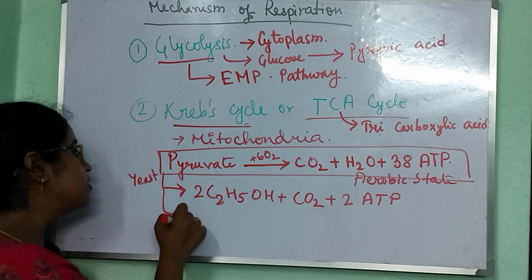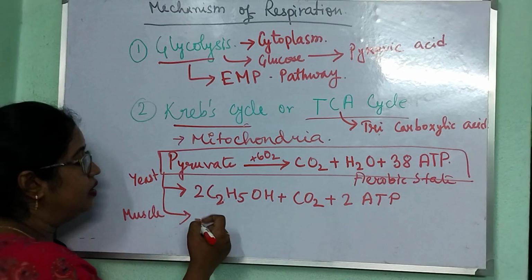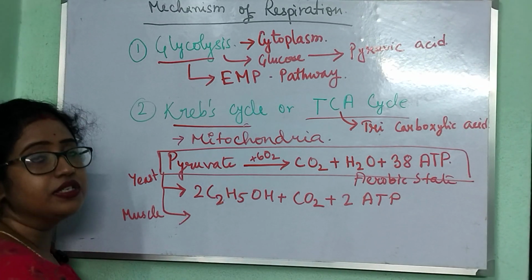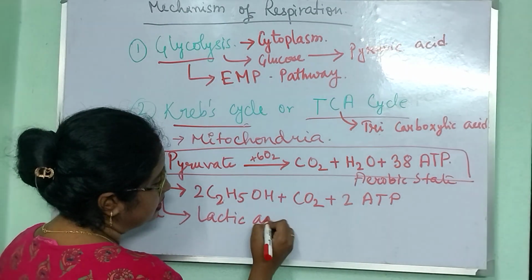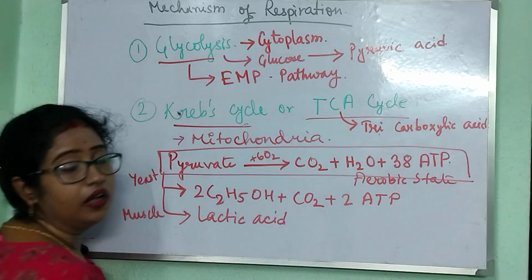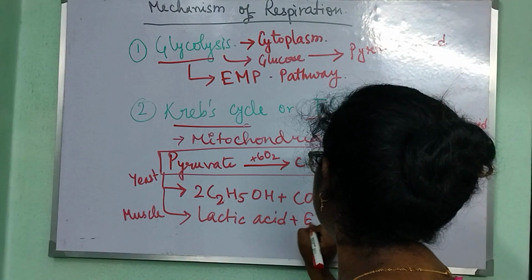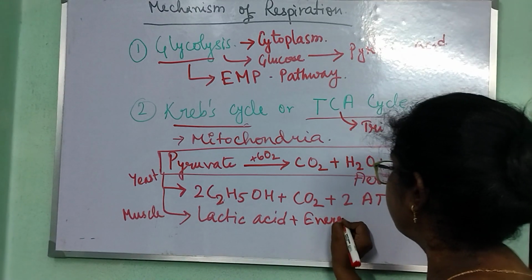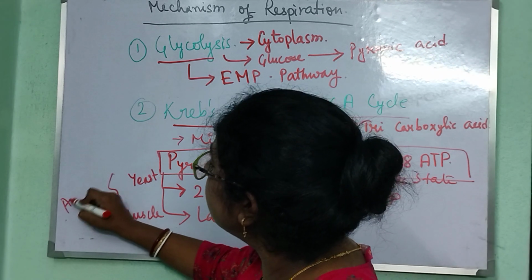And in the case of muscle cells, the pyruvic acid is transformed into lactic acid plus energy. So yeast and muscle respiration is anaerobic.